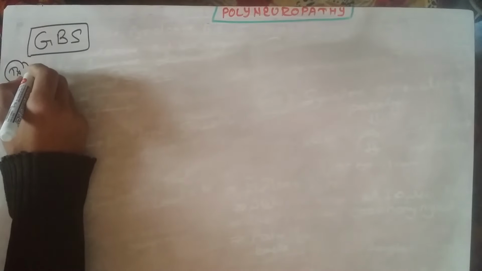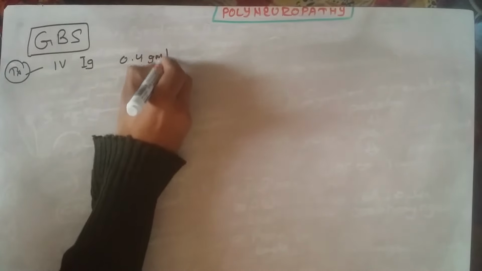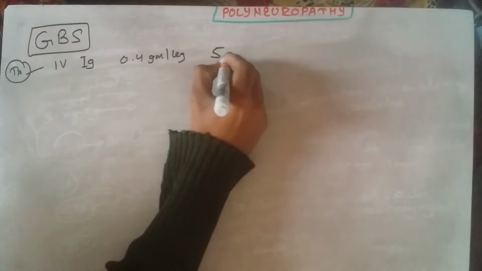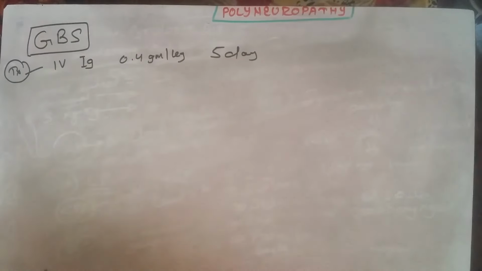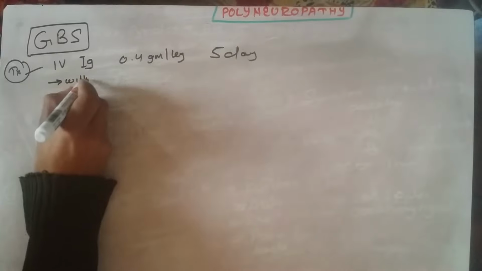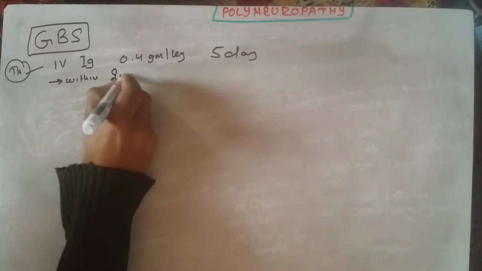Early treatment and supportive measures we will give. In early treatment, there is IV immunoglobulin in the dose of 0.4 gram per kg. Infusion is done for 5 days. That neutralizes the Guillain-Barré autoantibody, and it should be administered within 2 weeks.